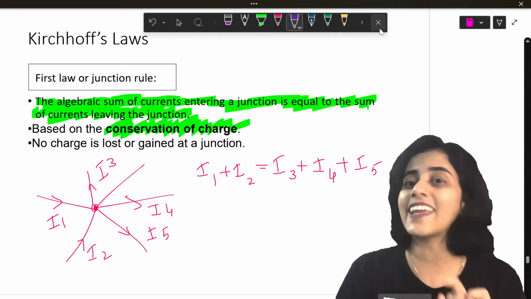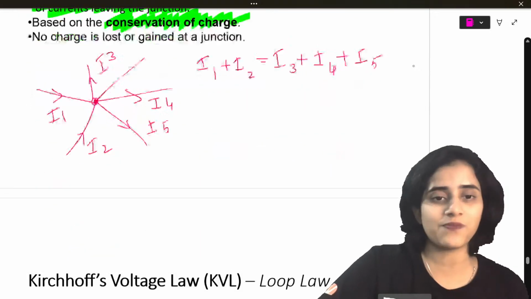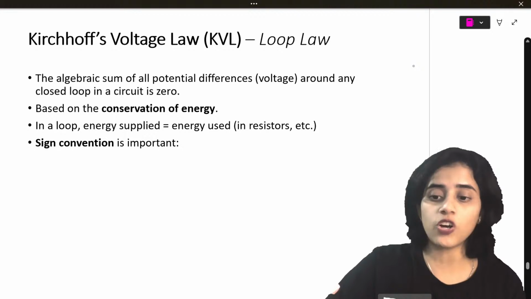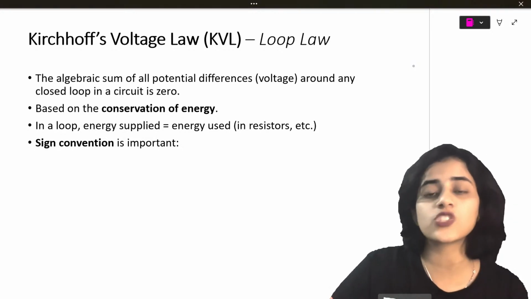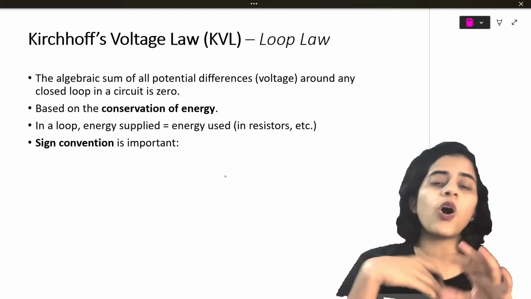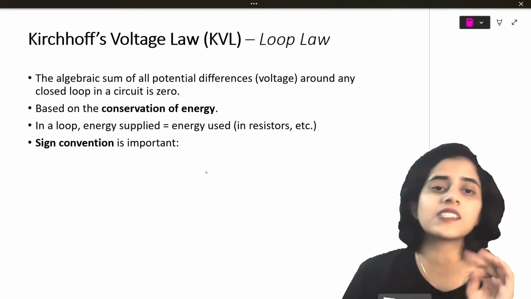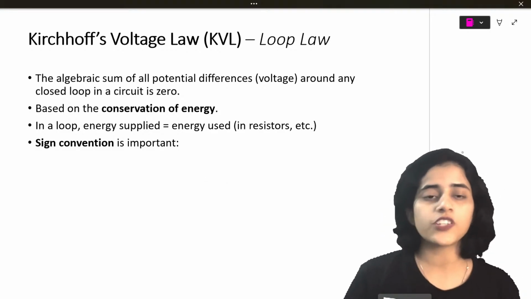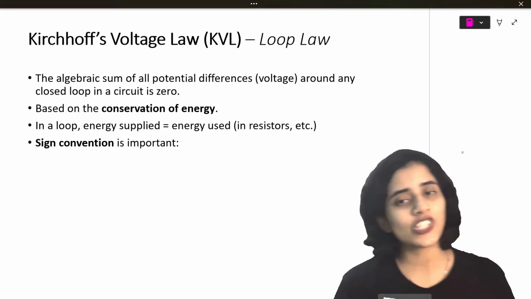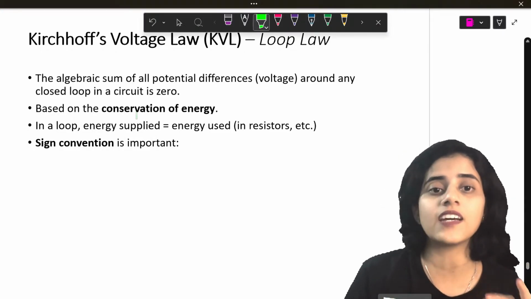Now let's come to the second law. Second law is tricky to some of you, and to some of you it's very easy. Kirchhoff's second law is also called Kirchhoff's voltage law. Some people also call it Kirchhoff's loop law. This law states that the algebraic sum of the potential difference in any closed loop is 0. According to Kirchhoff's second law, the algebraic sum of potential difference around a closed loop is 0. It is based on the conservation of energy.